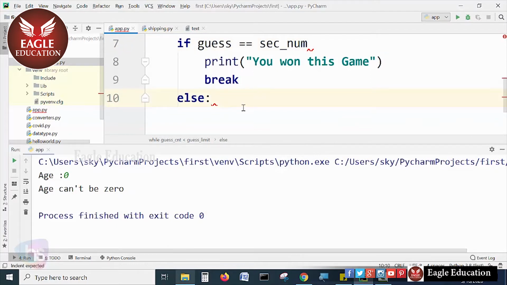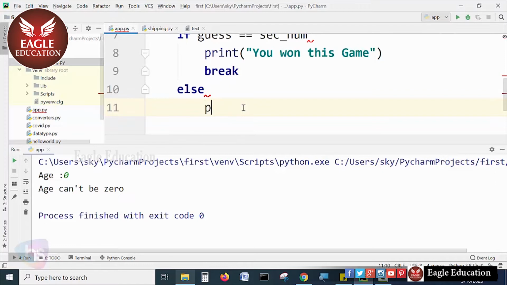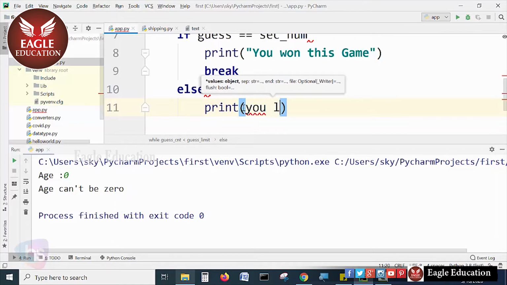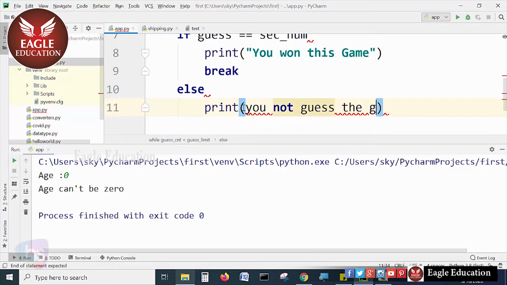Okay, now if it is not matched, else what we have to write here is print, you lost, you did not guess the game, try next time.